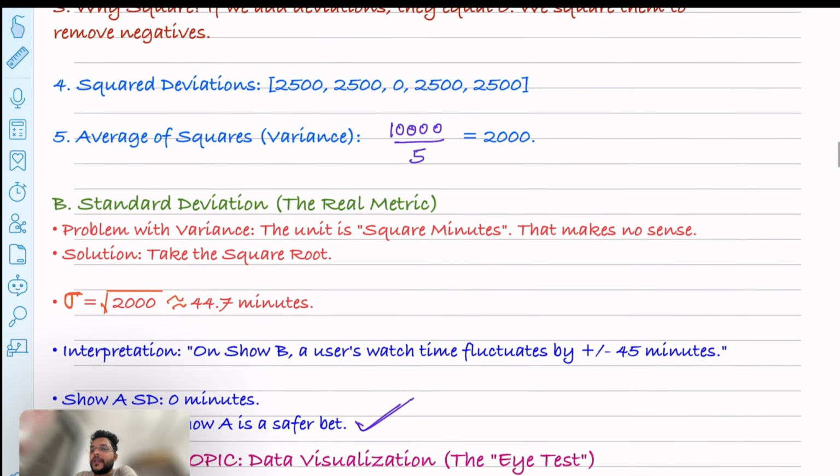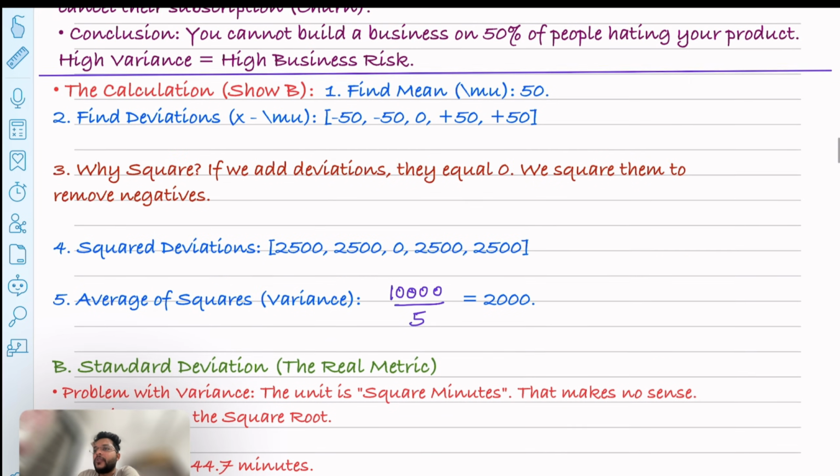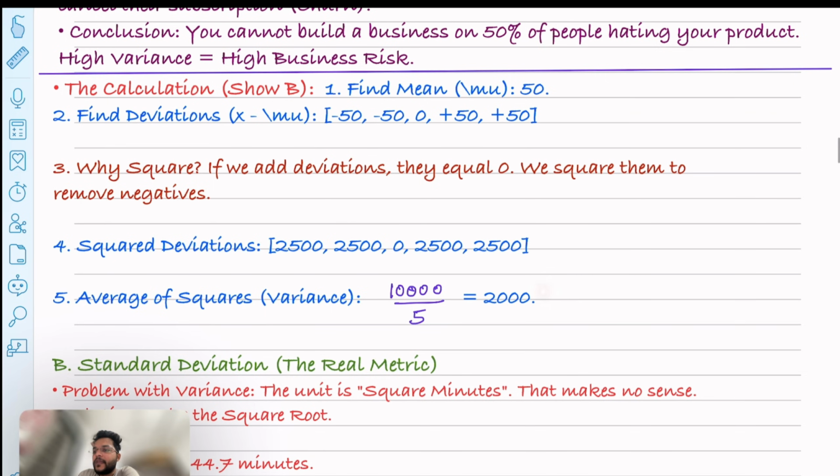Also, here we are doing the squaring, so this variance will be in minutes squared. The unit of this variance will be 2000 min square, which is not something we want, because we want the deviation in the same unit as our data set, which is in minutes.